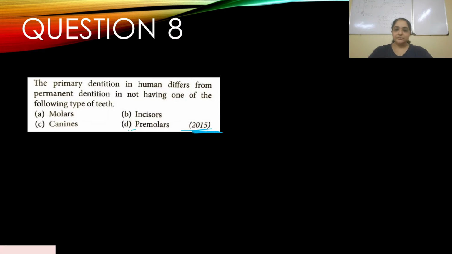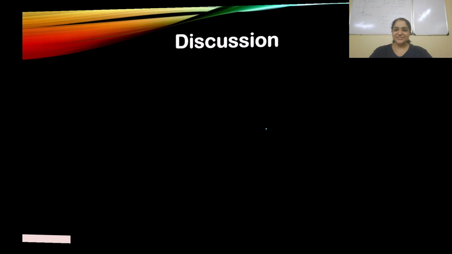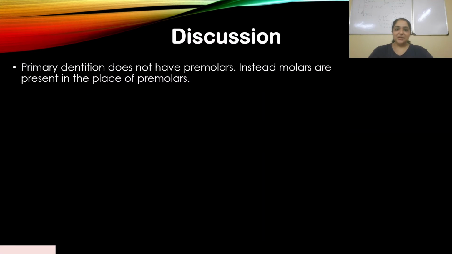It does not have premolars. Okay, so the answer is D. Let's go to the discussion. So primary dentition does not have premolars. Instead, molars are present in the place of premolars.